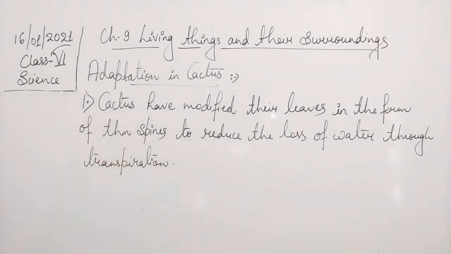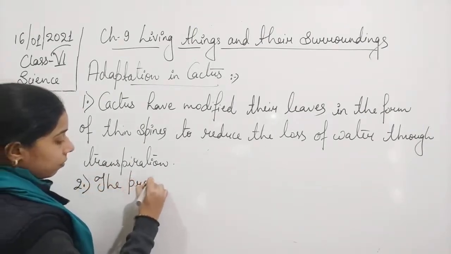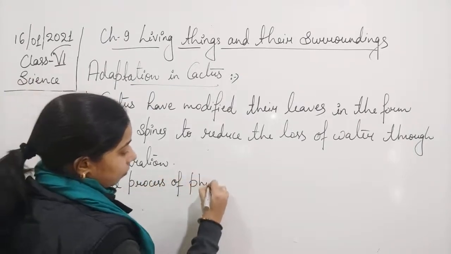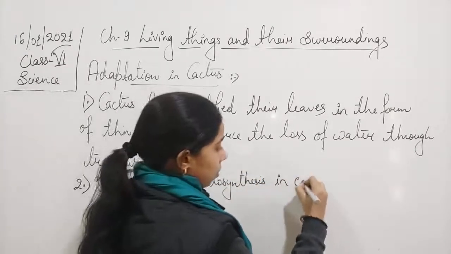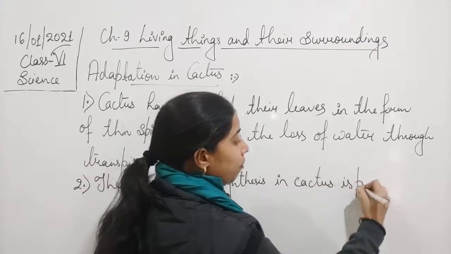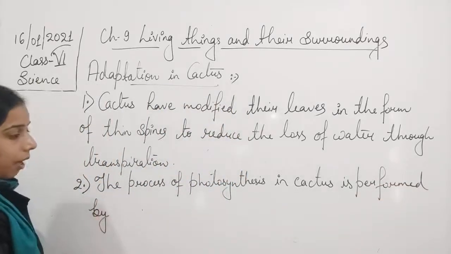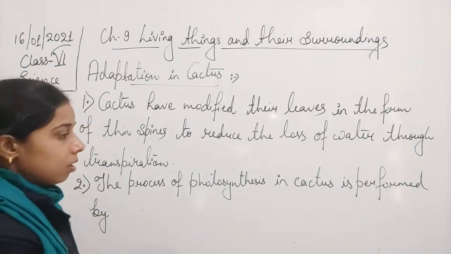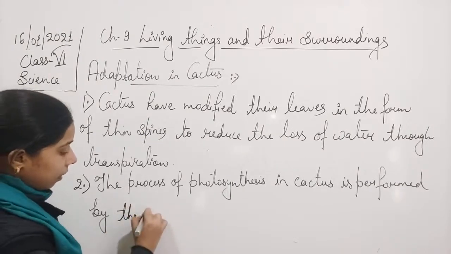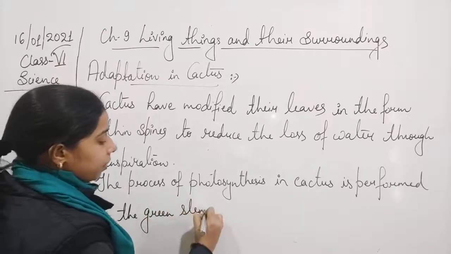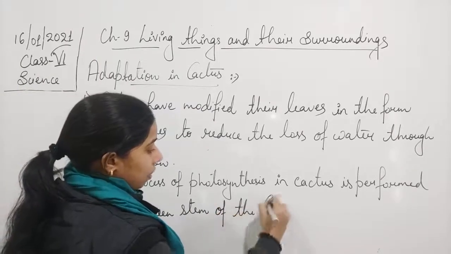So we can write that the process of photosynthesis in cactus is performed by the green stem of the cactus.